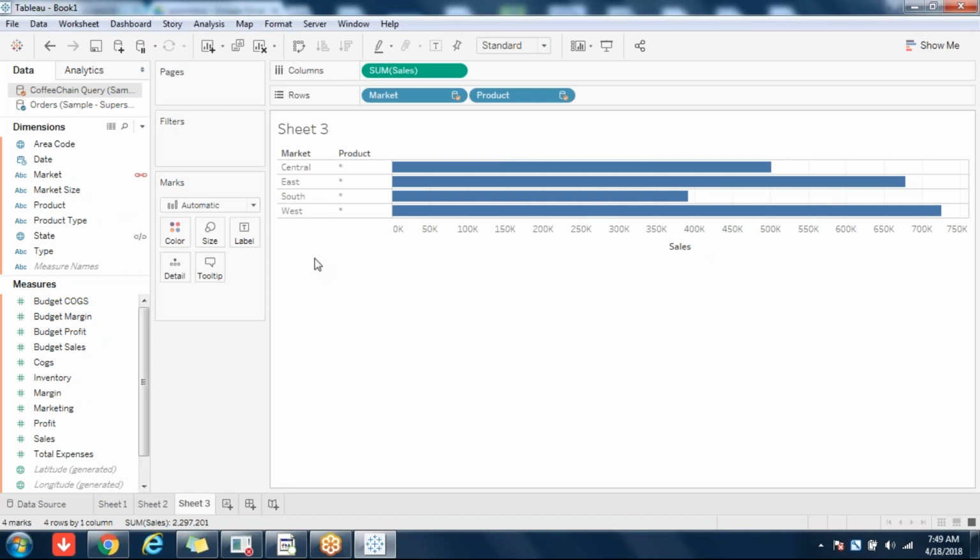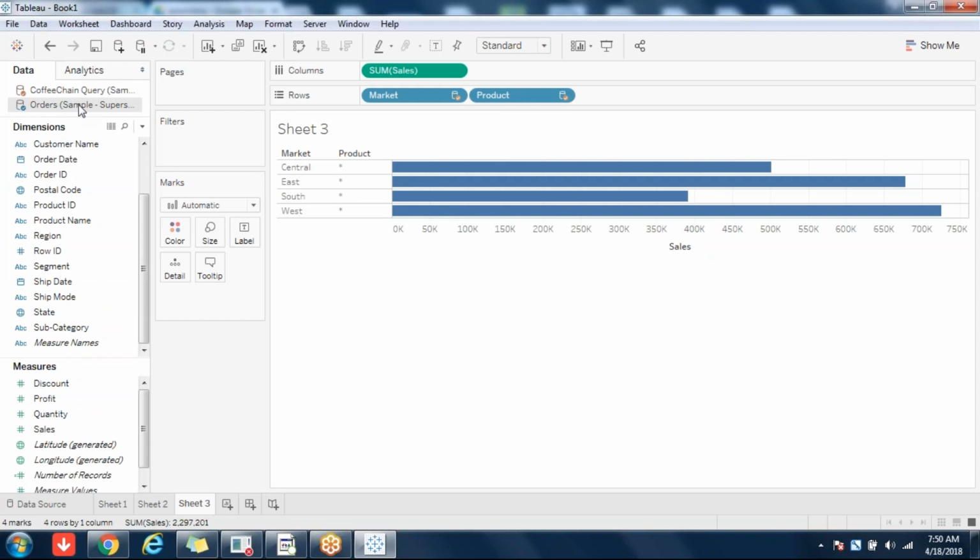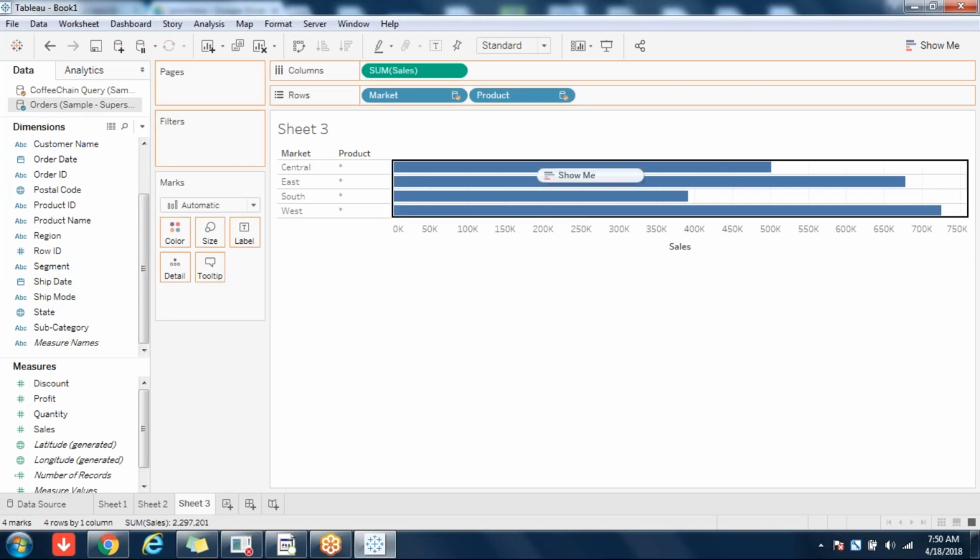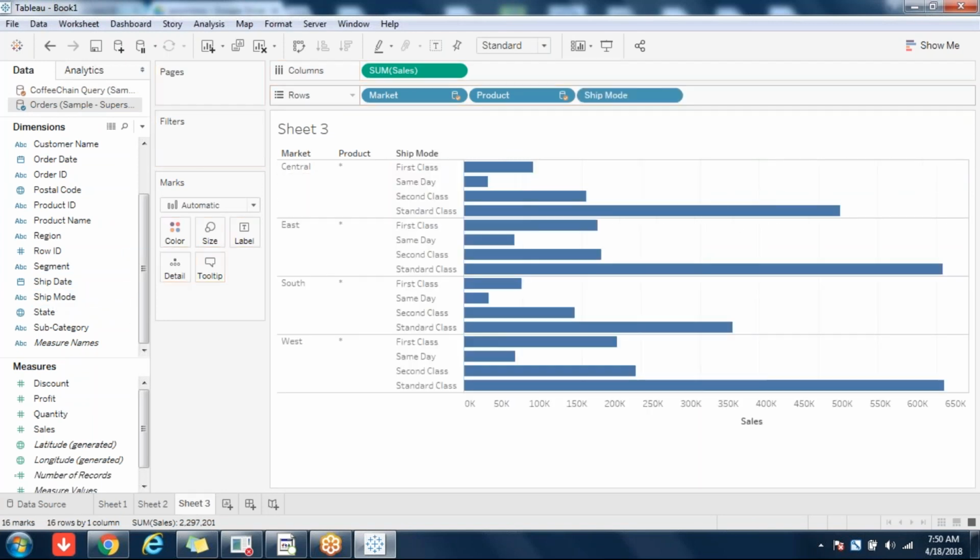For secondary data source, blending is mandatory. Without blending, you cannot get the data. But for primary data source, there is nothing called blending. Primary, you can directly pull in and show the data. No blending, nothing.